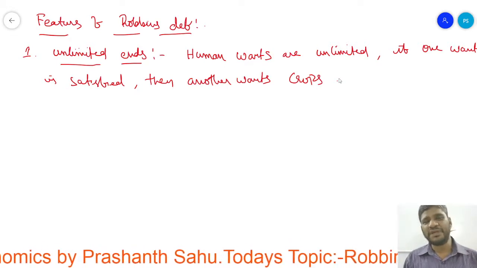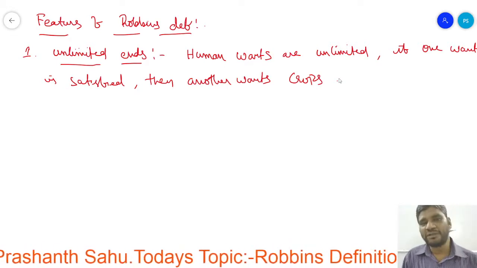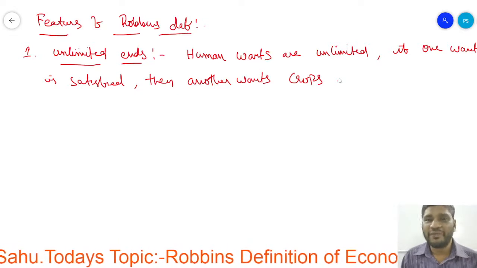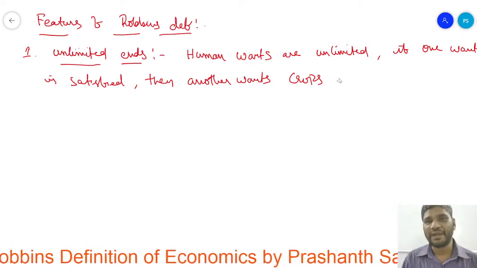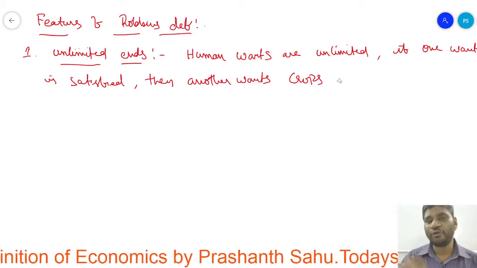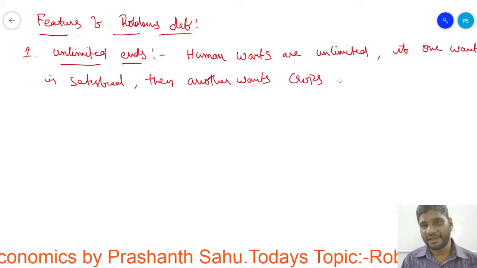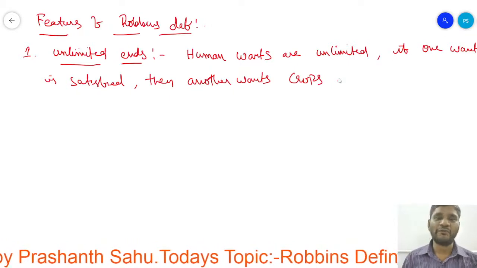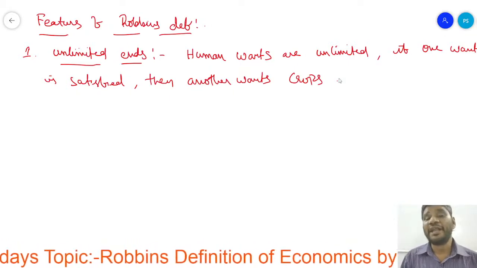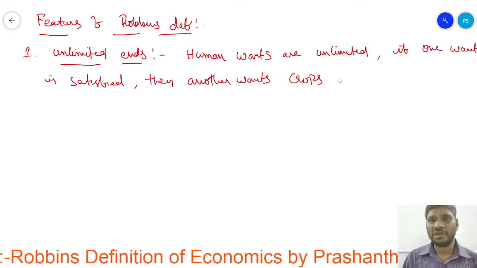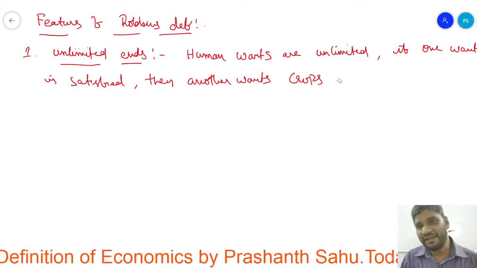From birth till death, our wants are never finished, because if one want is satisfied, automatically a new want will be regenerated. This is the psychology of each and every human, because we have never-ending wants.